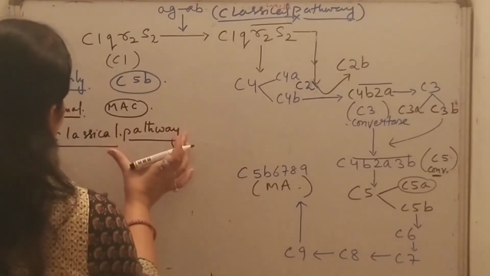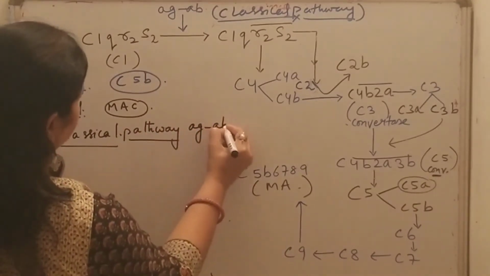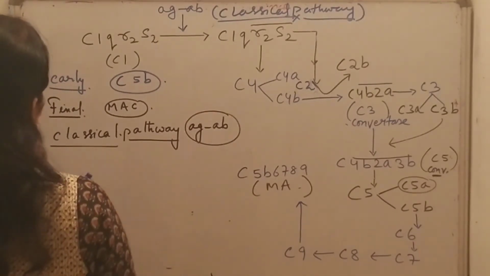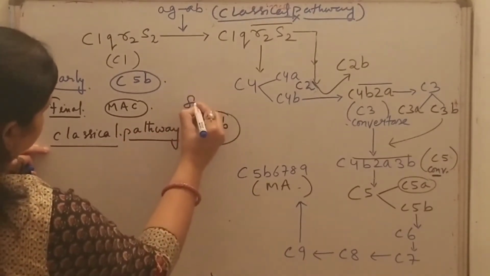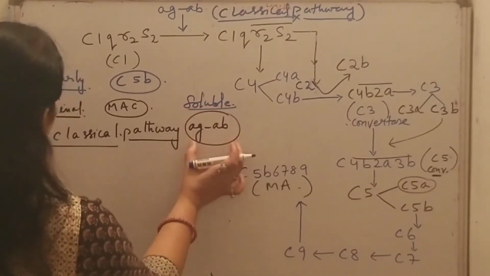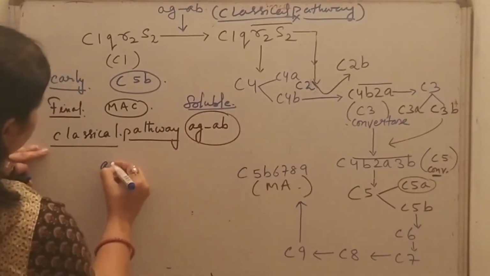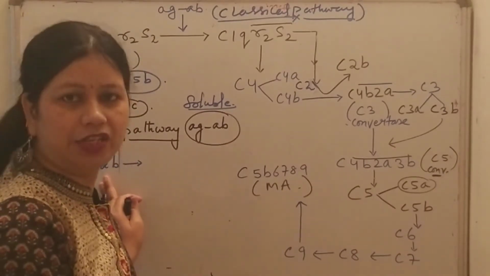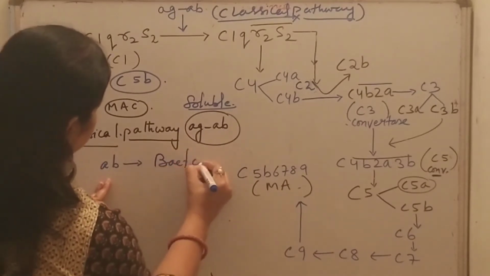Complement activation by the classical pathway begins when a soluble antigen antibody complex is there, or when an antibody binds on a suitable target on the antigen, such as a bacterial cell.